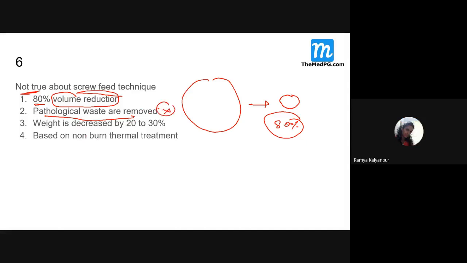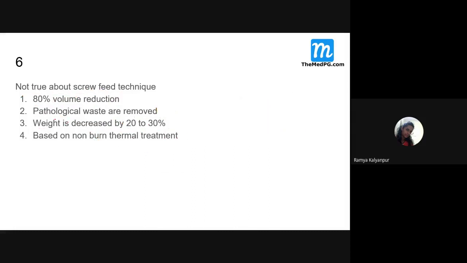No, we cannot use pathological waste in this screw feed technique. Then what about the weight? Weight is reduced by 20 to 30%. It is also correct. It is based on non-burn, no fire is used. Only thermal treatment, we just give the heat through electricity. So what is the correct answer for this particular question? We don't use pathological waste for this screw feed technique.